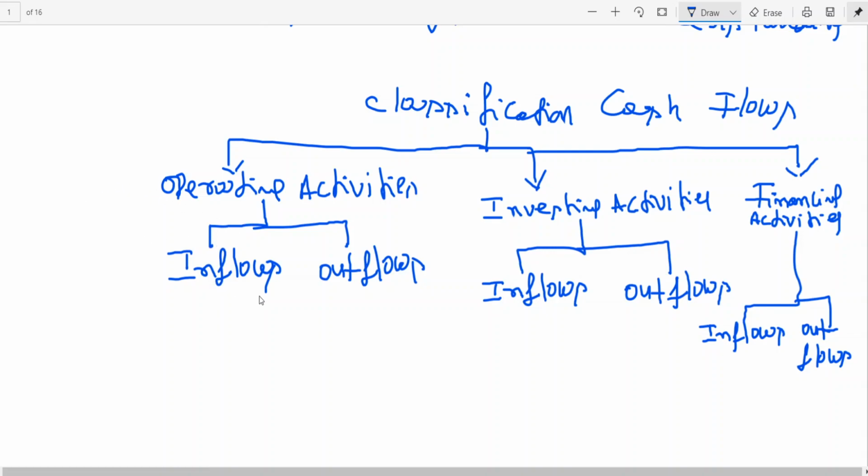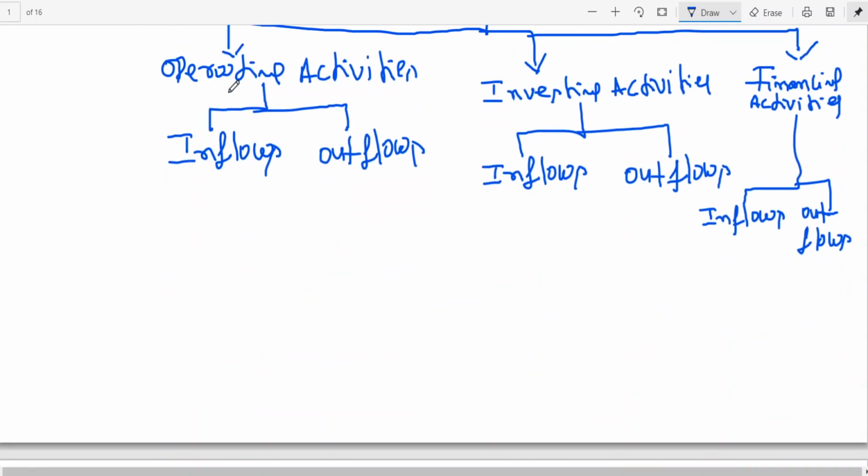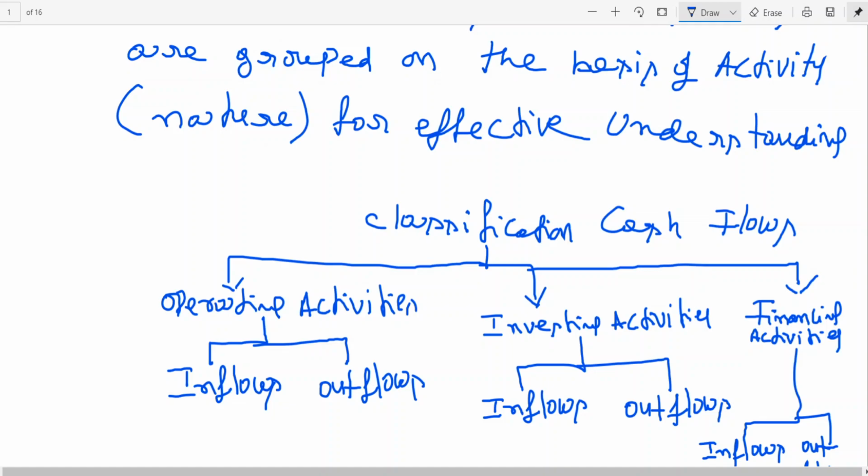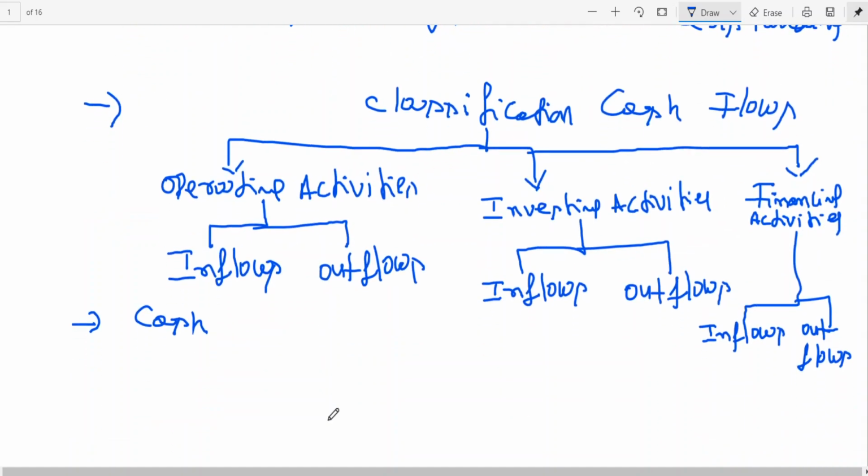Apart from these inflows and outflows, we will also have one more important term, called cash and cash equivalents.